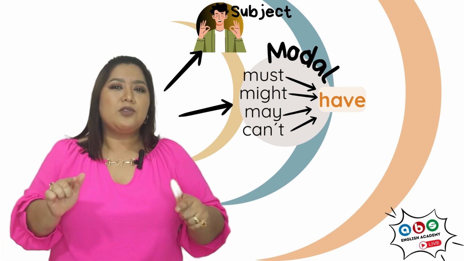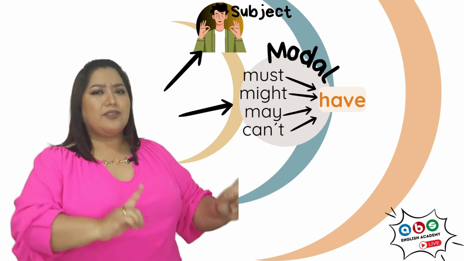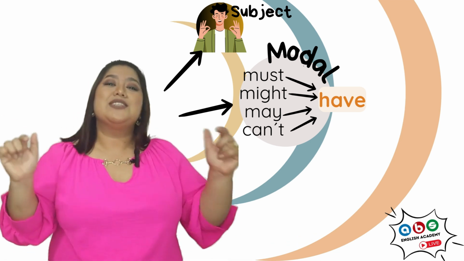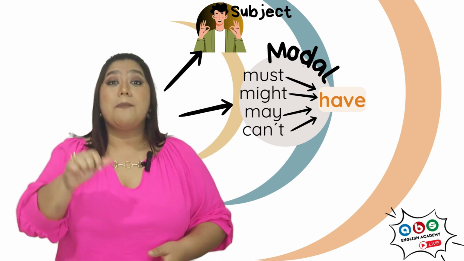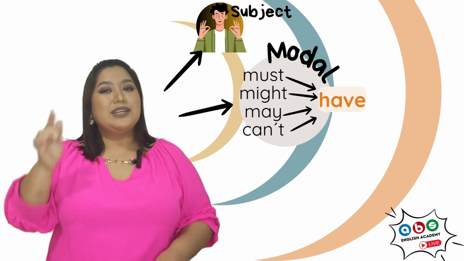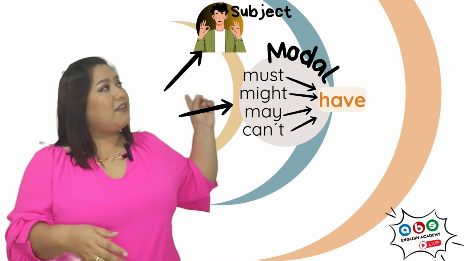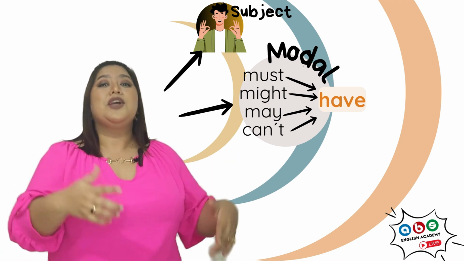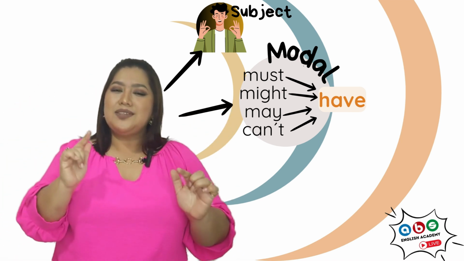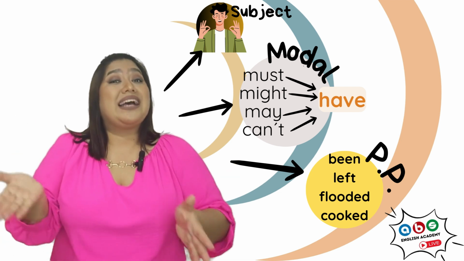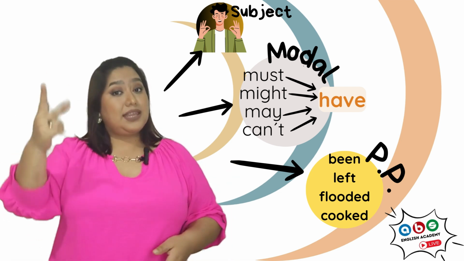Maybe you heard the word have in all the options. Remember, this is modal perfect. So we're going to use must have, might have, may have, or can have. Don't forget it. So well, we have the subject, we have in this case the modal perfect, and then you need an action. But it's not any action. You need an action or a verb in past participle. You remember the third column.